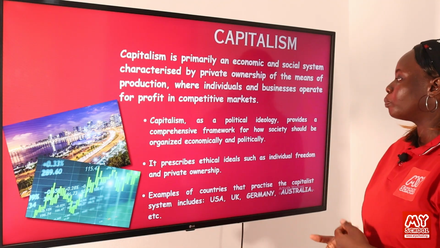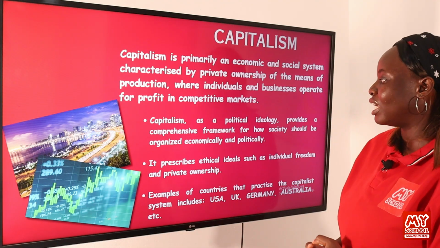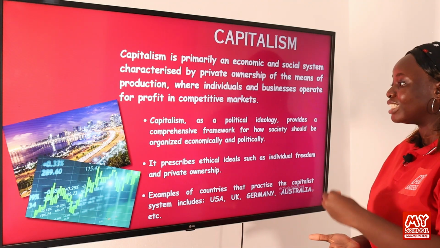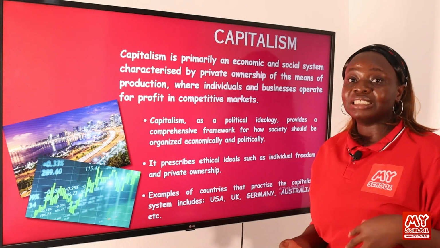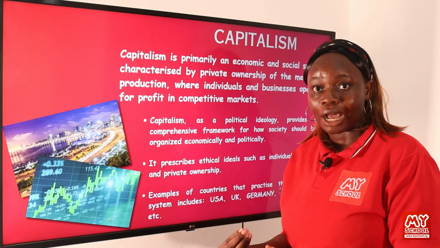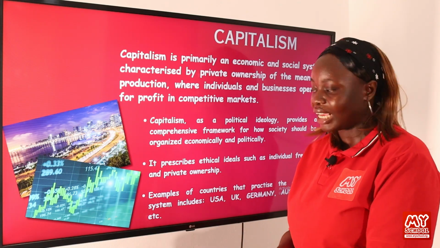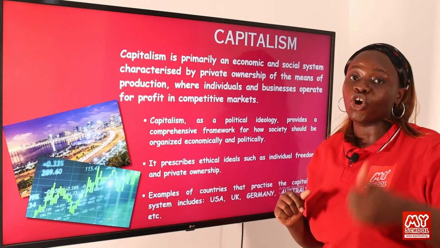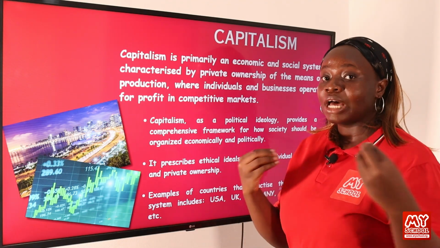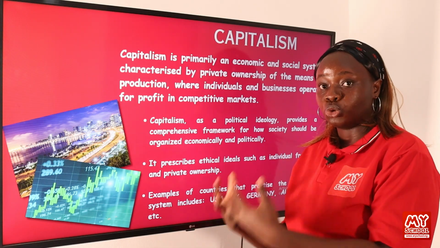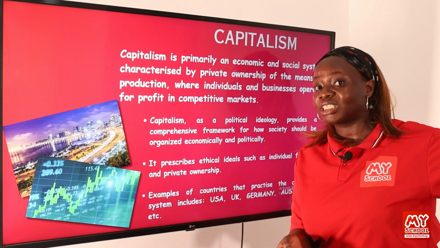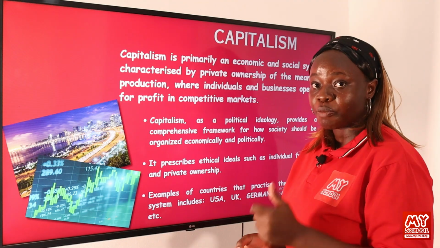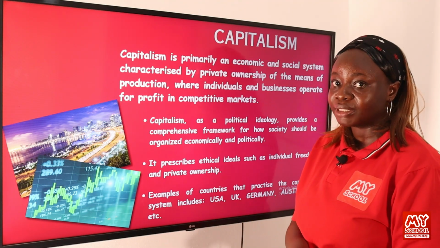So capitalism as a political ideology provides a comprehensive framework for how society should be organized economically and politically. Economically, in the sense that private individuals are allowed to produce wealth within society, and politically, in the sense that the government should provide policies that will allow these individuals to produce this wealth within the society. Those policies, the laws that are created by the government, should favor the people as they go about their daily business.